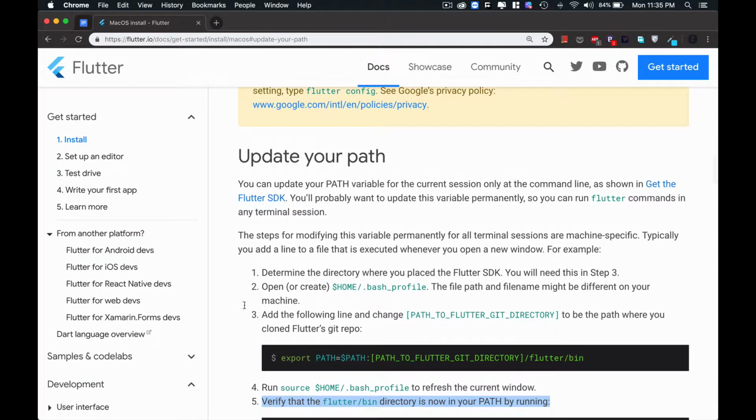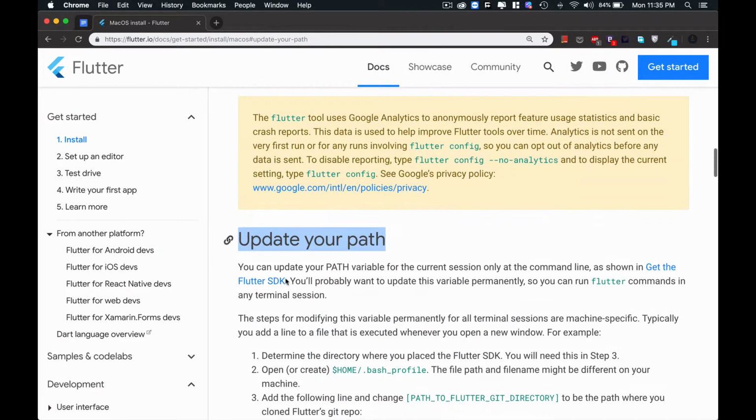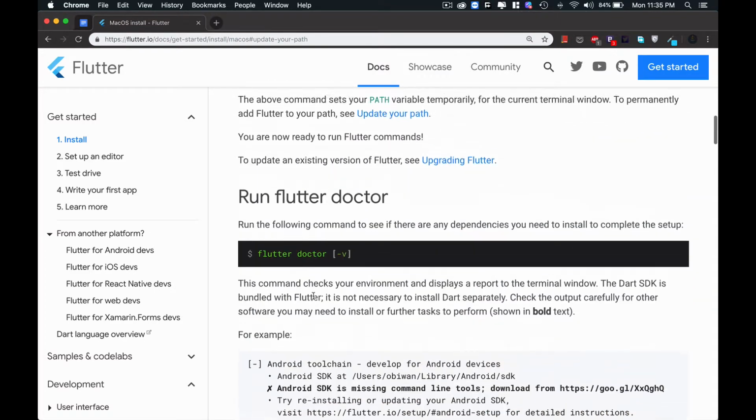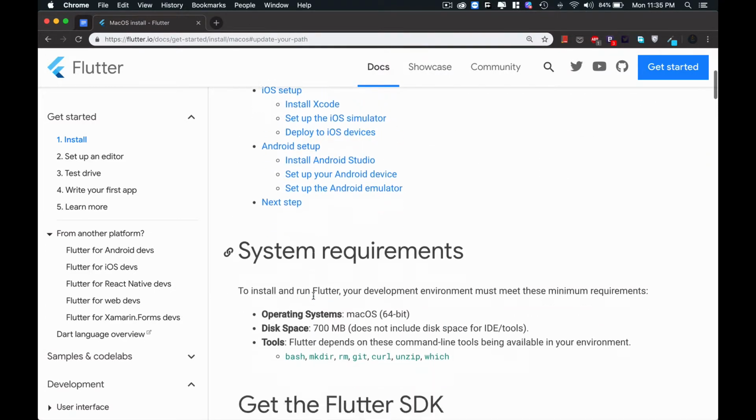Okay guys, so our flutter is installed successfully in our system. If you have any question regarding installation or setup, you can type it in the comments and I will reply to them. Now let's move to the next.